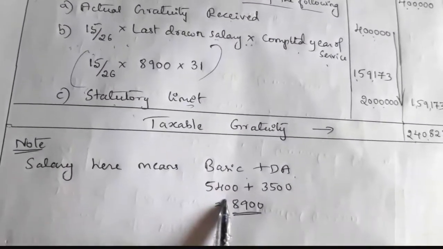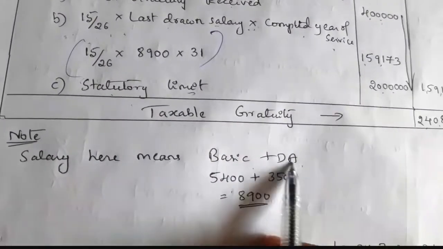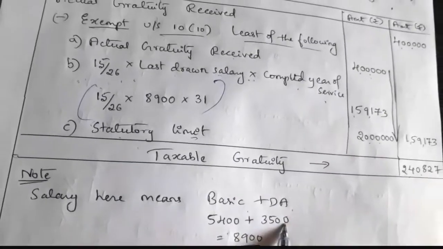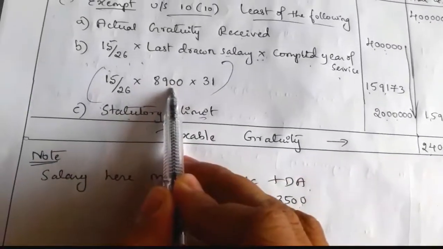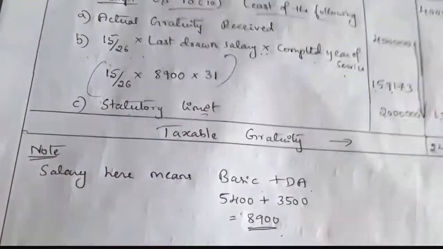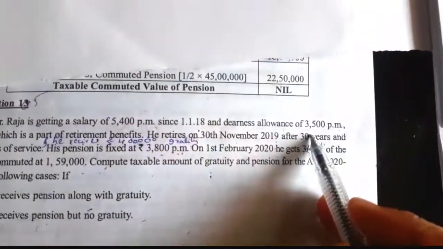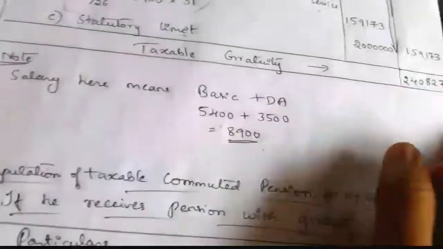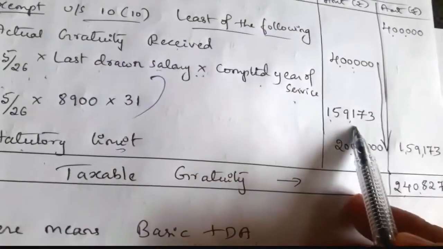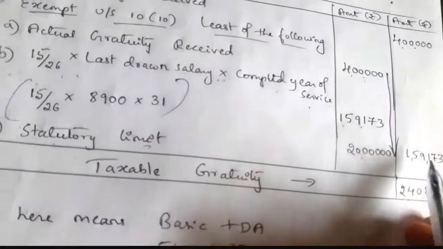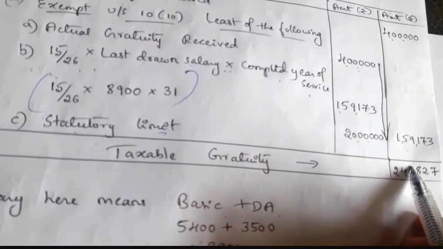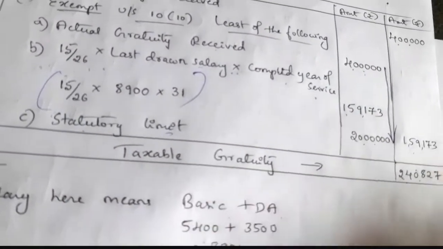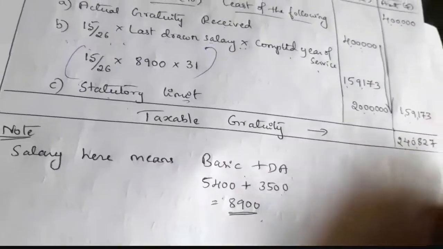So basic 5,400, DA 3,500. Full amount we have to take in case of an employee covered under Gratuity Act. 8,900 is the last drawn salary. Completed years of service is 31 years. So if you compute, the least value is 1,59,173. That is nothing but the exemption. The balance is the taxable gratuity, that is 2,40,827.